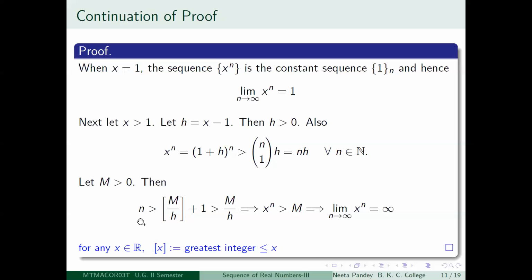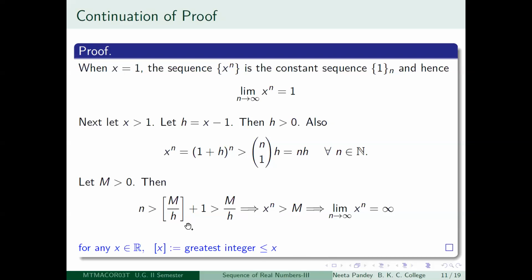So always you will be able to get a unique integer so that p minus 1 is less than or equal to y is less than p. So that p minus 1, which is the greatest integer less than or equal to y, is denoted by box y.